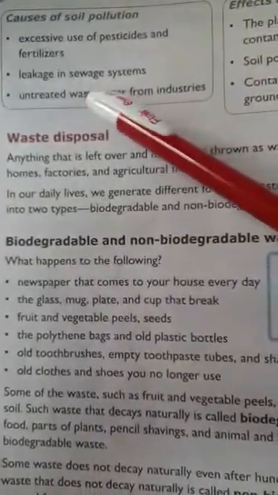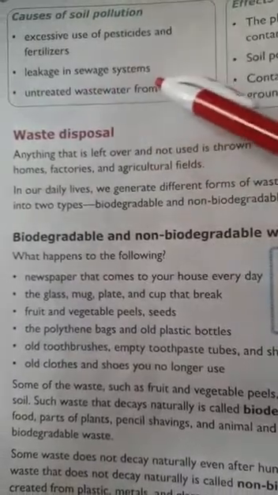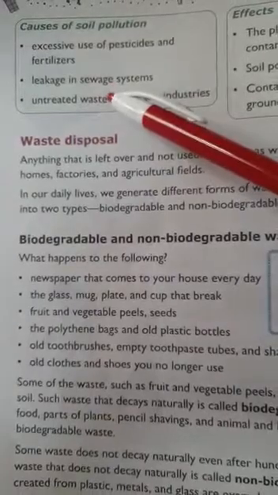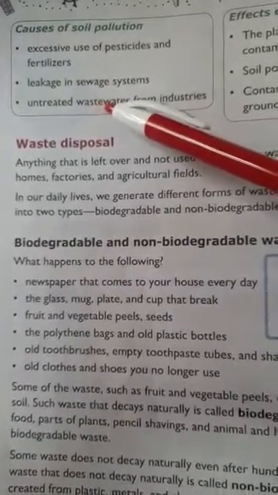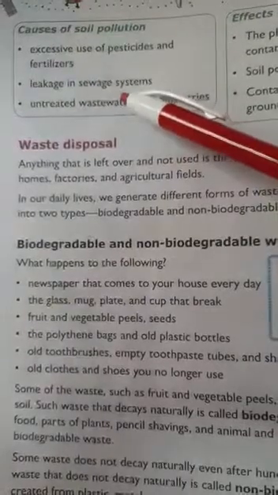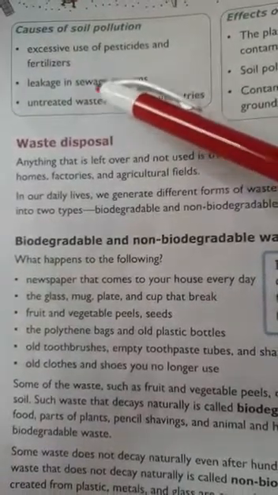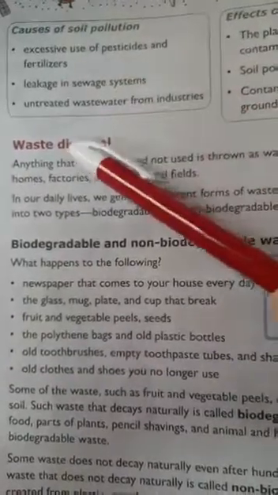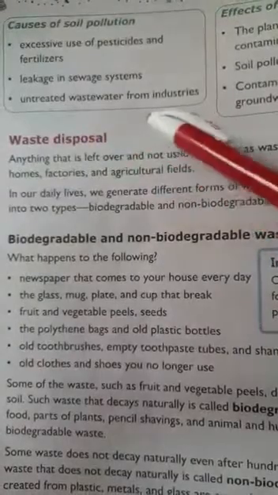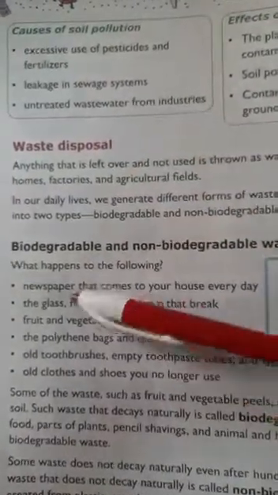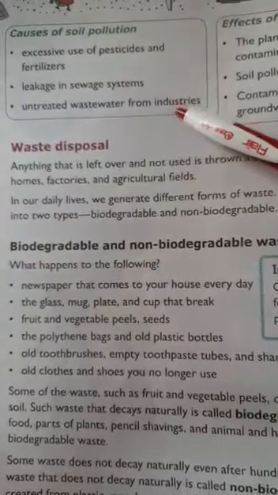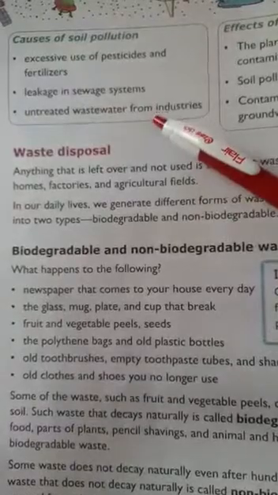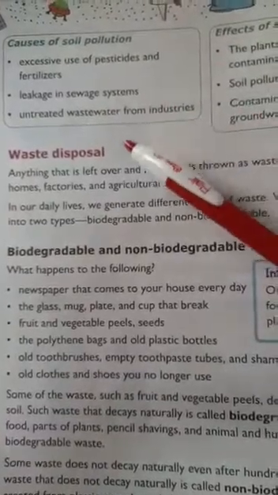Okay. What are the next reasons? Leakage in sewage system. Sewage system means the water from our houses after domestic use, the water from the drains. If it leaks from the pipe, the dirty water goes openly onto the land and causes soil pollution. Then untreated waste water from industries. The waste water released from the industries, if it is left openly on the ground, the soil gets polluted.